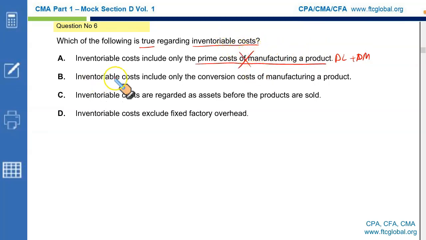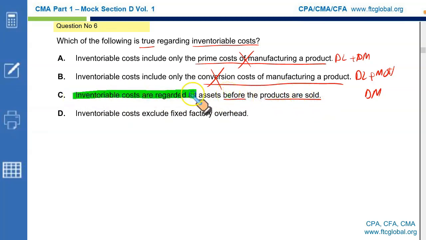Incorrect. Inventoriable costs include only the conversion cost of manufacturing, that is direct labor and manufacturing overhead. What about direct material, which is a very important component of manufacturing costs? So incorrect. Inventoriable costs are regarded as assets before the products are sold. This is absolutely right. This is the correct option. Inventoriable cost, direct material, direct labor and manufacturing overhead, is considered an asset when a product is completed, and till it is completed, it's an asset. When the product is sold, it becomes cost.